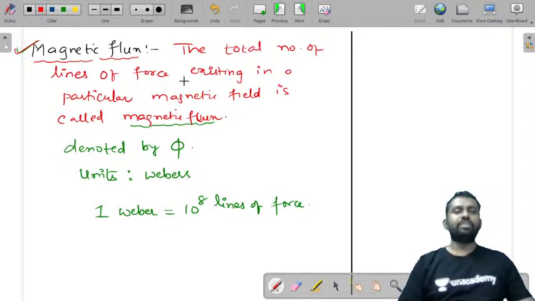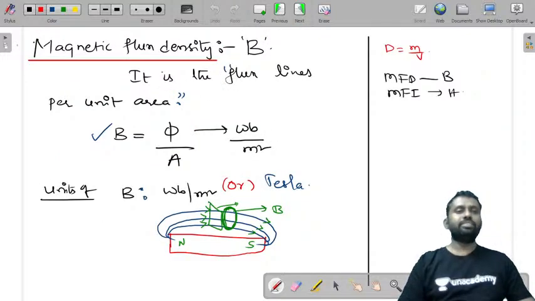The total number of lines of flux existing in a particular magnetic field is called magnetic flux, or you can also call it flux linkage, N into phi. It is denoted by phi, and the unit is Weber, and 1 Weber is equal to 10 power 8 lines of force. Then we have seen magnetic flux density B. It is the flux lines per unit cross-sectional area. So it is flux per area, Weber per meter square or Tesla.